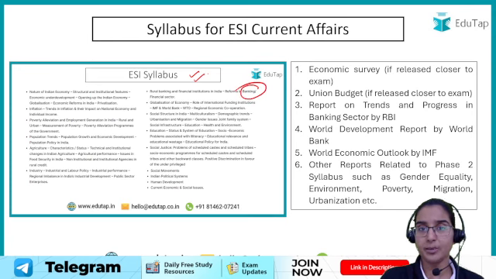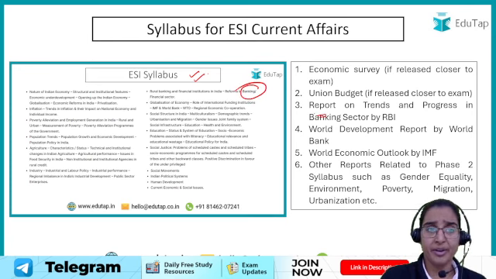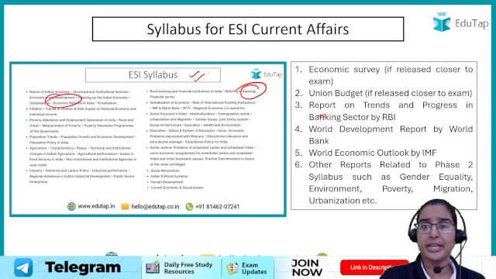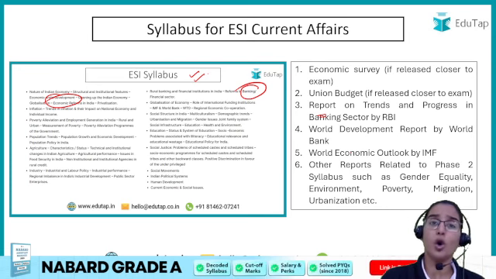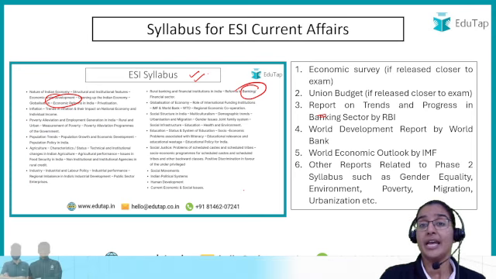For example, the term banking has been mentioned over here, right? And then development, again development is a part of our syllabus. Okay, poverty, gender equality, gender issues, they are part of our syllabus. So all the reports which are related to these particular terms of our syllabus become important to us.